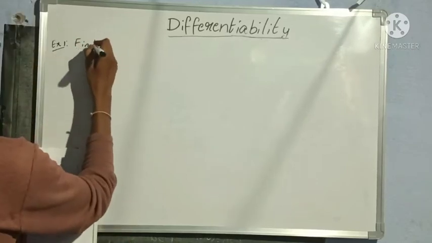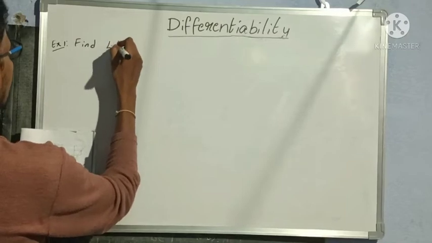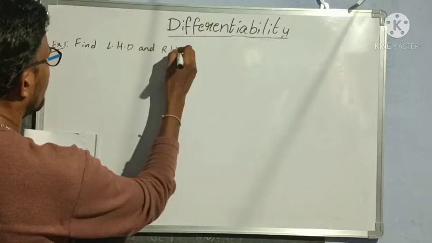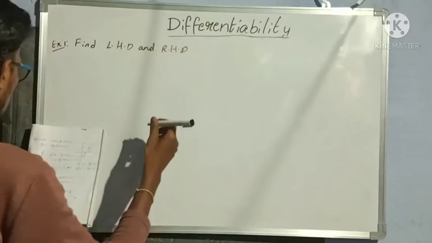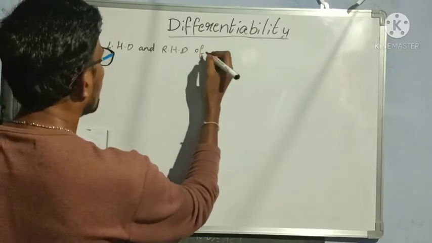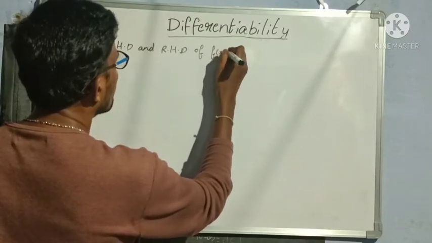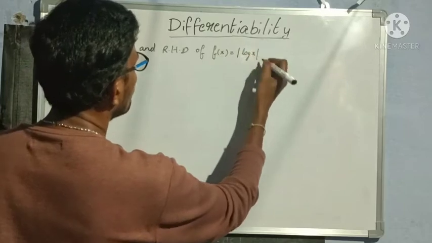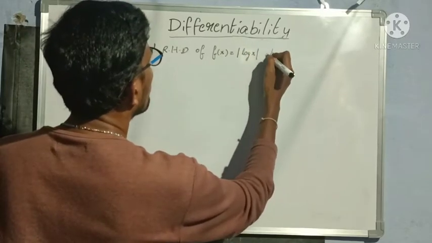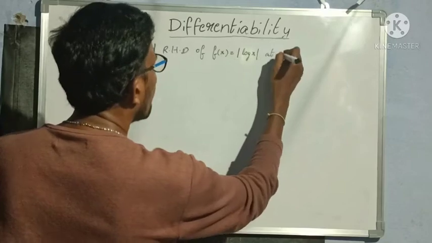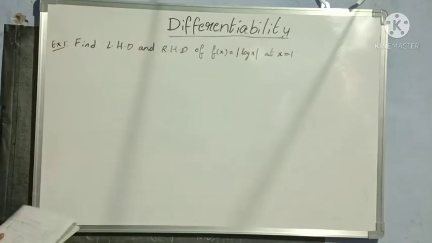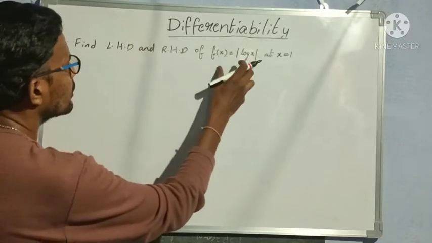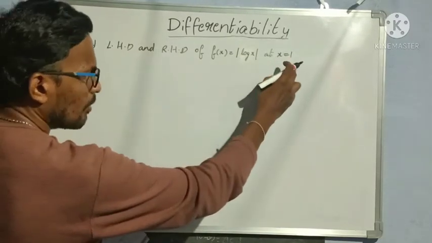Find left hand derivative and right hand derivative of f of x is equal to mod of log x at x is equal to 1. So we have to find the left hand derivative and right hand derivative of this function mod of log x at x is equal to 1.